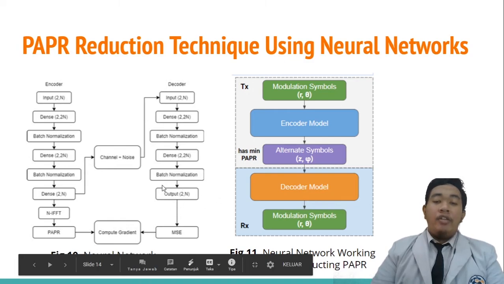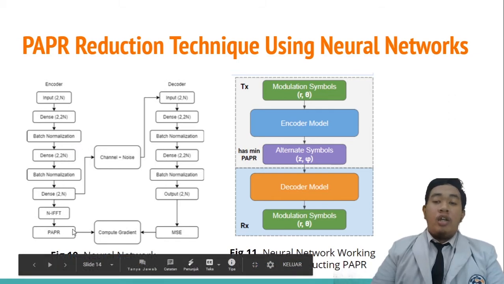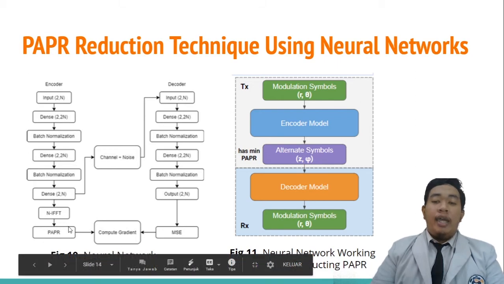PAPR reference value will be used as the PAPR reference in the encoder training phase after the QAM symbol is reconstructed into a new alternative symbol. After IFFT in the encoder, the neural network tries to calculate the PAPR value from the new alternative symbol, and then the PAPR value will be compared with the PAPR reference value data. If there is some error, the neural network will compute the gradient and try to backpropagate its weights.